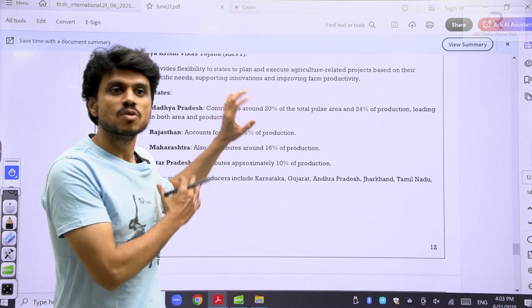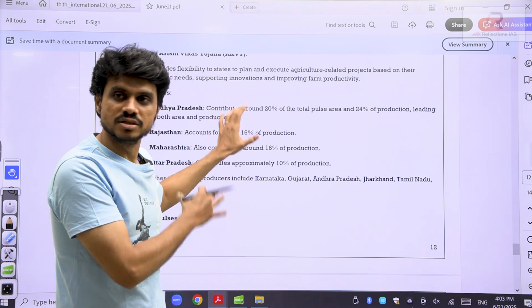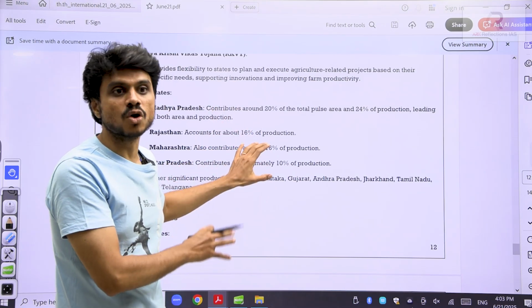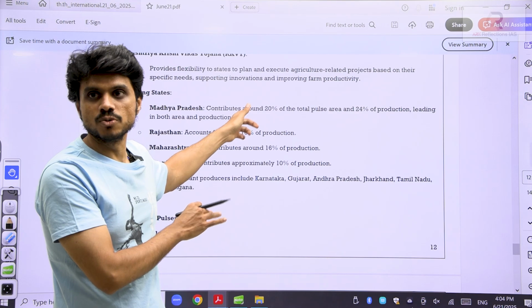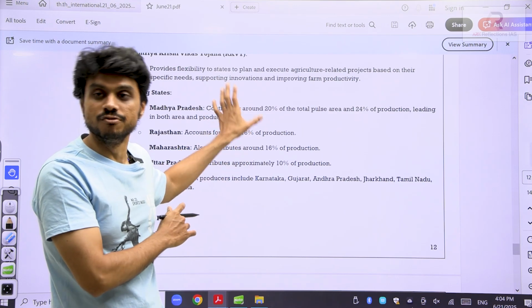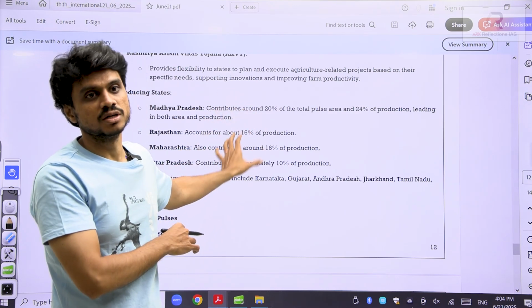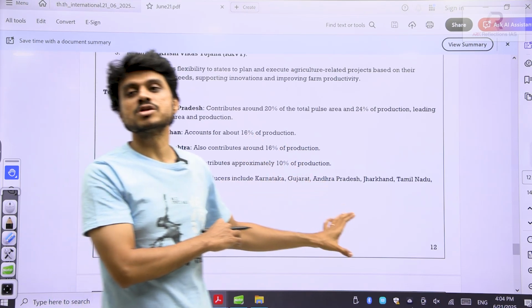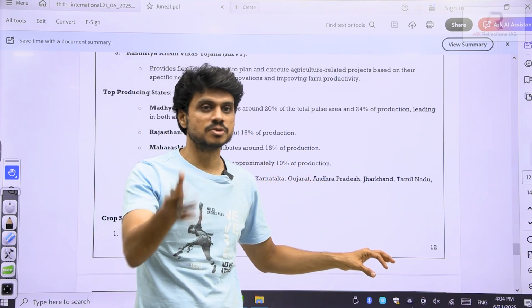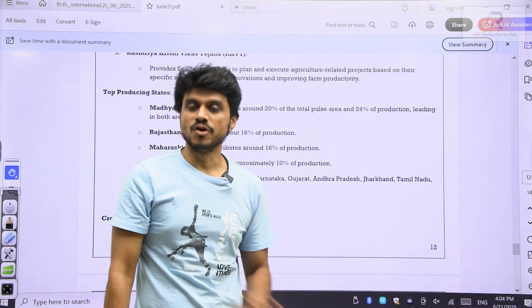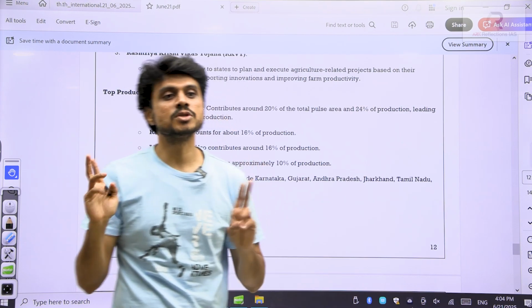You have to properly read, study and revise the topic of pulses as well as vegetable oils that have been provided in the PDF. Very important. And then the same level of importance has to be given to the euthanasia concept that we have discussed today. Very important, two highly important topics that we have discussed today.